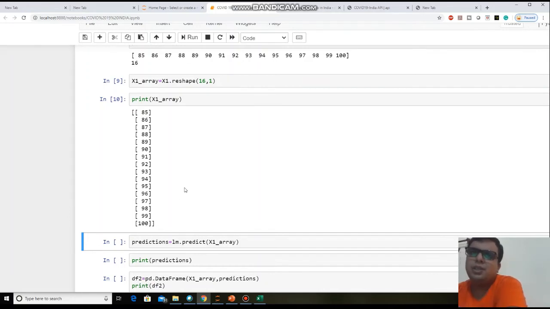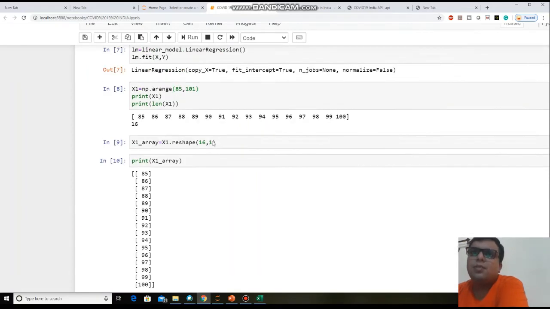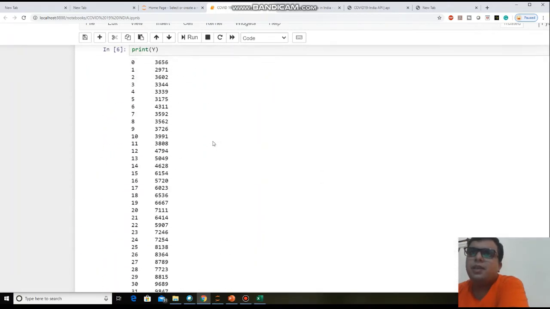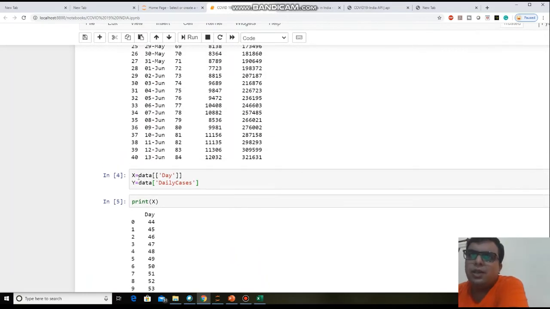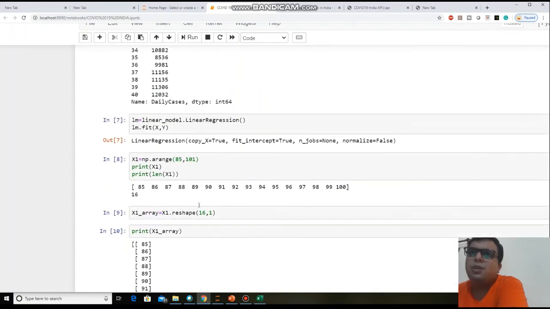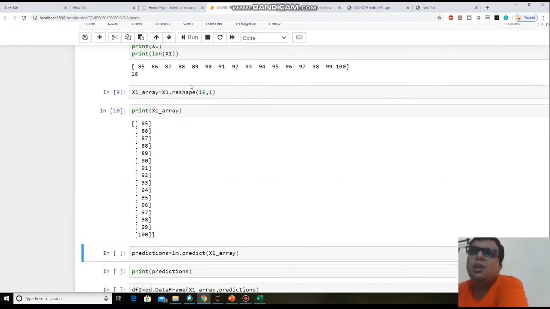Why I am doing this, because your model is expecting a two-dimensional array for the input. Because your x data is two-dimensional, your model also accepts two-dimensional data. That's why I need to change this one-dimensional array to a two-dimensional array.